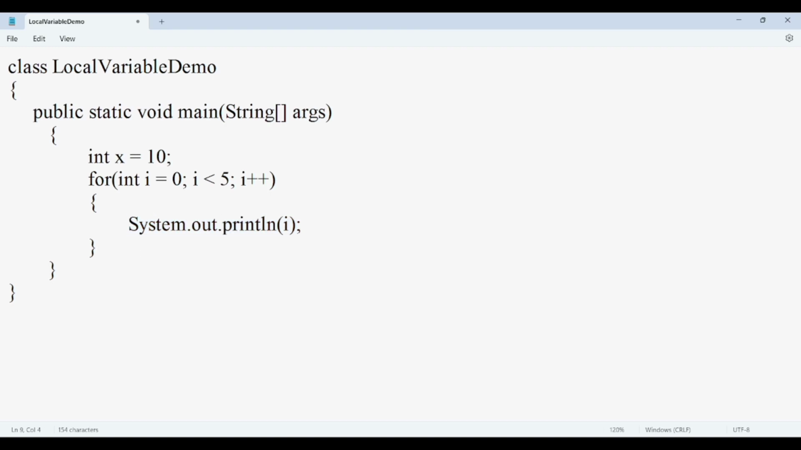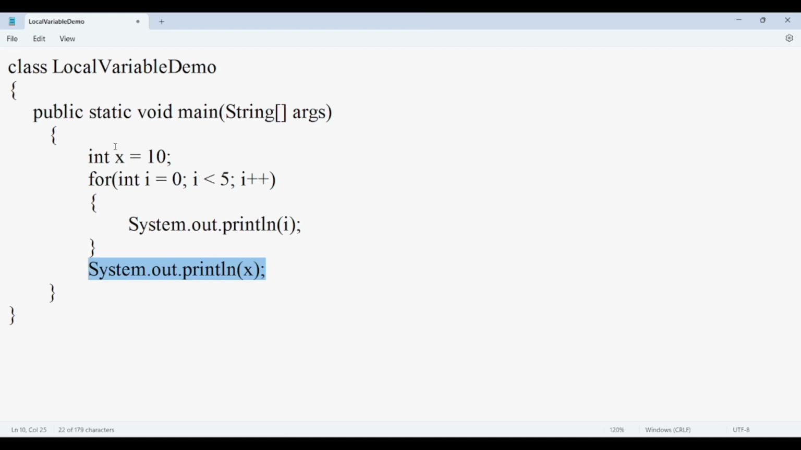Similarly, if I will try to print the value of x here, it will be available here. Why? Because x is declared inside the main function. So inside the main function we can access x anywhere. So I am accessing this x here inside this main function. Main function is closing here. So before closing of the main function I can access this x anywhere. So I am trying to access here. So there is no problem.